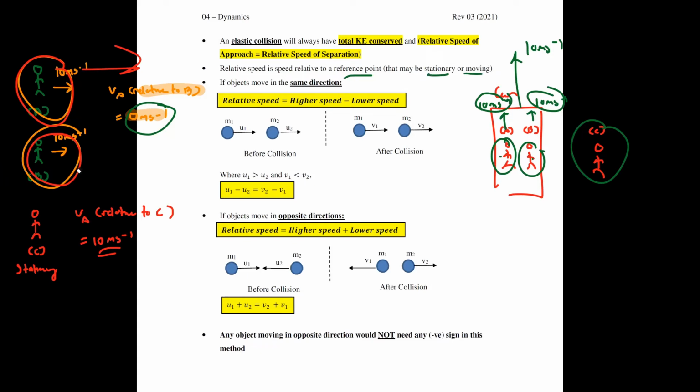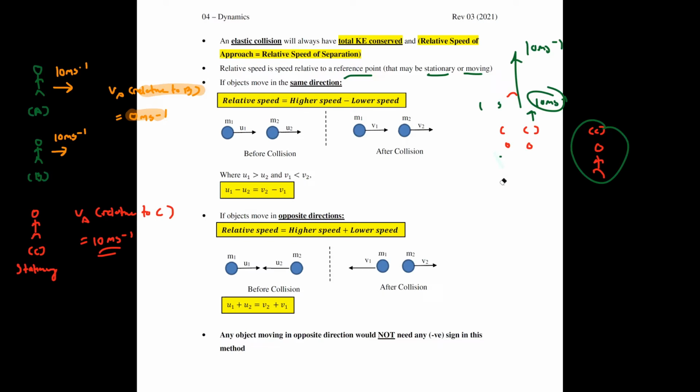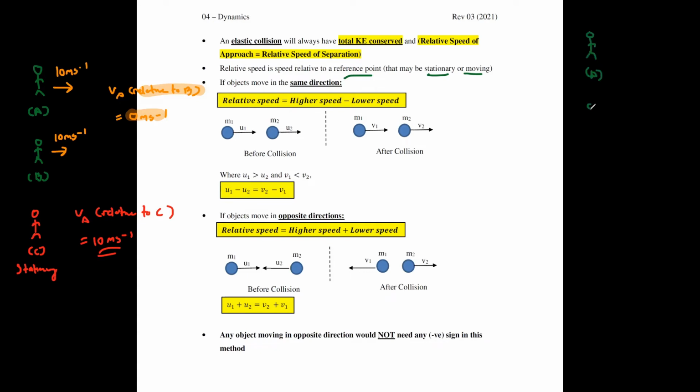That is relative speed. Now I give you another example of relative speed. Same thing as before, this one is person A, then this one, person B. This time I tell you person A moves with 20 meters per second.